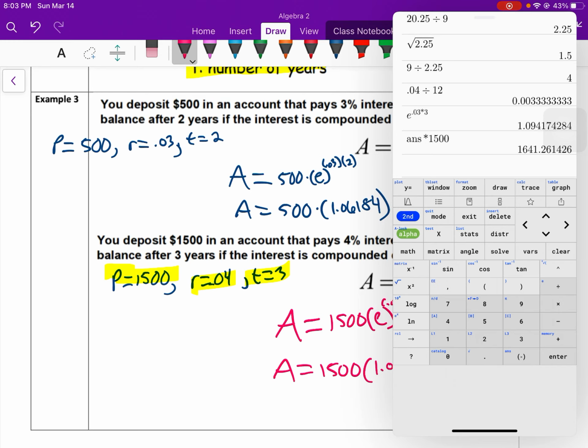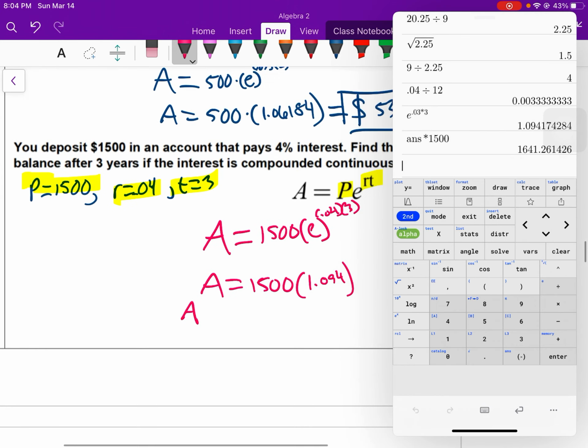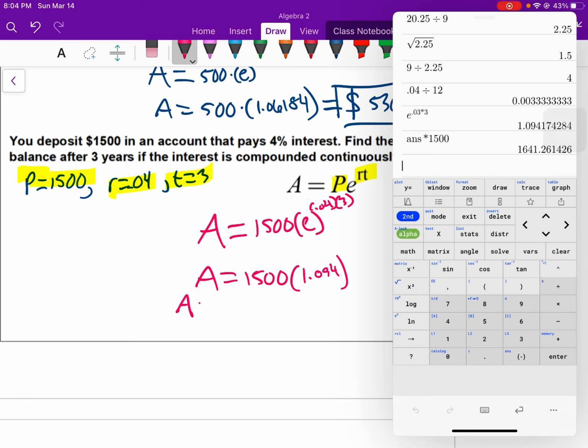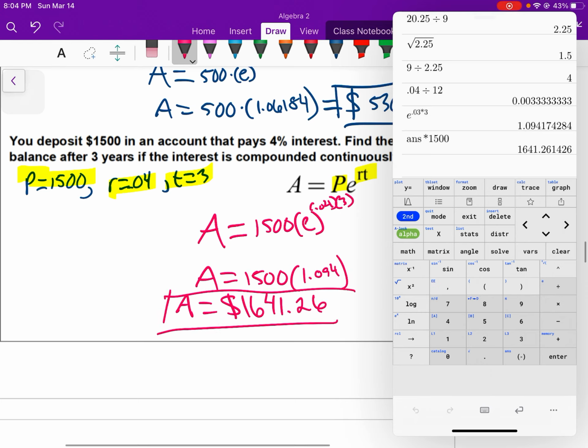It's close. How come that's a little different? So it's close to what I originally got. So I wonder what it rounded. A equals $1,641.26. And again, you should do this as well and see if you get the same answer. And I'm going to double check. Let me see what I got. 1,691. Okay, so I got 1,691 originally. So go through and check and see if you get the same thing.